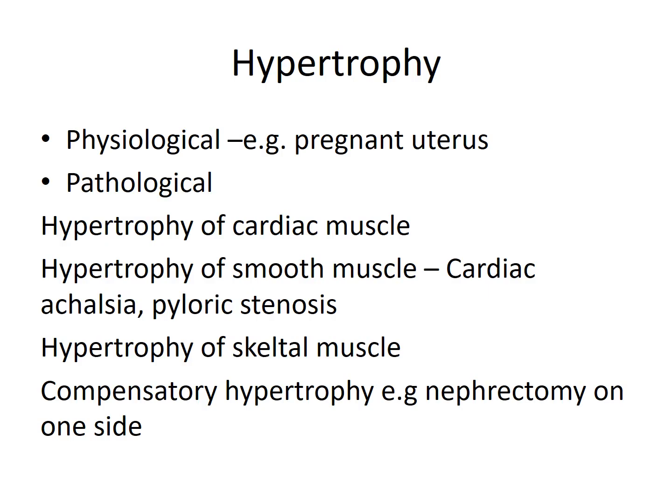Then comes hypertrophy. Hypertrophy is increase in the size of the cell. Hyper is more. Physiologically, it can happen with the pregnant uterus. Pathologically, it can happen with hypertrophy of cardiac muscle in case of hypertension. Hypertrophy of smooth muscle you can see in cardiac achalasia or pyloric stenosis. Hypertrophy of skeletal muscle is especially seen in athletes when they use the skeletal muscles a lot. Compensatory hypertrophy can be seen in nephrectomy on one side. So if one kidney is removed, the other kidney will show compensatory hypertrophy.